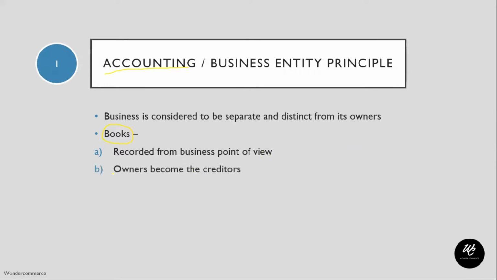So owners become the creditors of the business, and a capital account is maintained for the owner. This capital account is the basis on which the owner's transactions are recorded. The profits and the capital that the owner invests are all credited in that account, and the drawings that the owner makes are debited to this account.